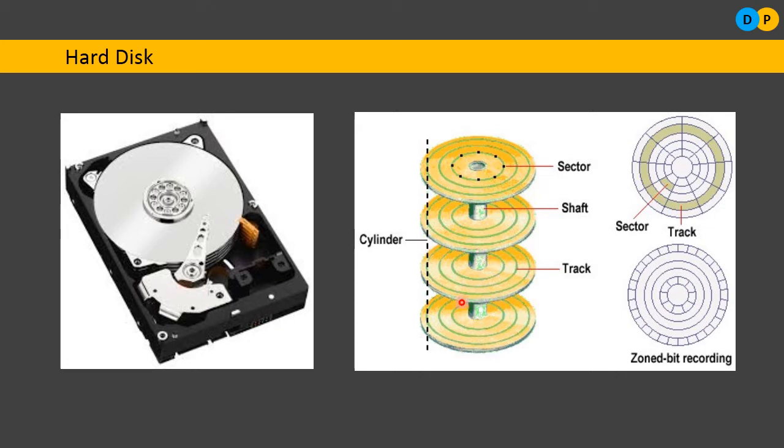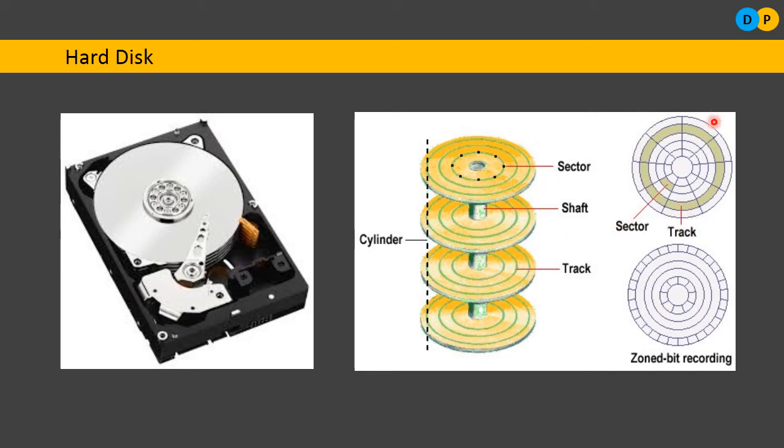Further, each plate has numerous invisible concentric circles. Here they are indicated with the green lines, and they are referred to as tracks. What is a track? Tracks are nothing but numerous invisible concentric circles on a hard disk plate. Further, the tracks are divided into numerous small areas. They are referred to as sectors.